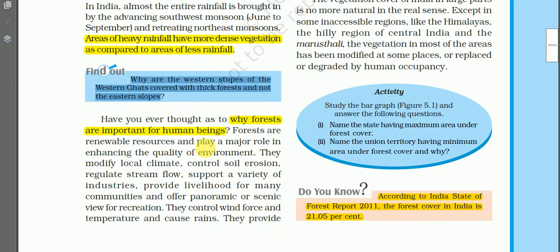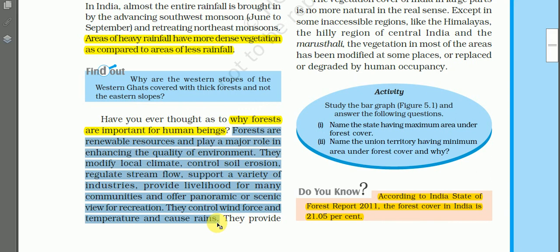And the last part, this small paragraph, tells the significance of forests. Why are forests important for human beings? It is explained here. Forests are renewable resources, which can be renewed after using them, and they play a major role in enhancing the quality of the environment.